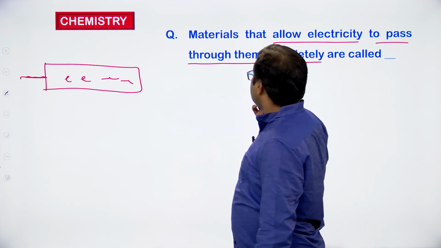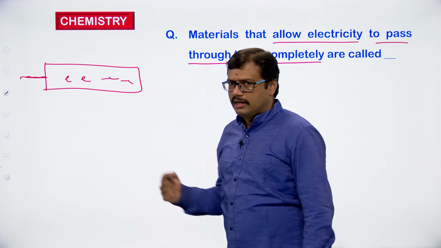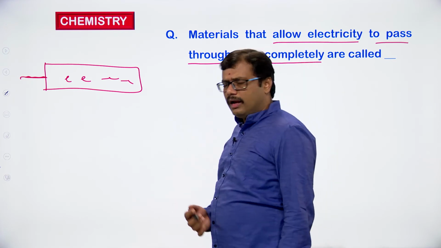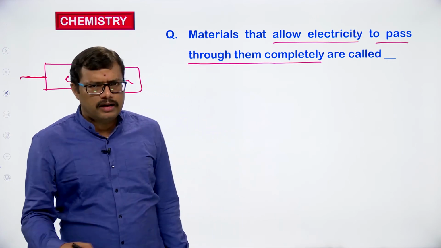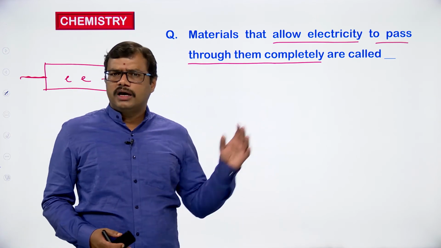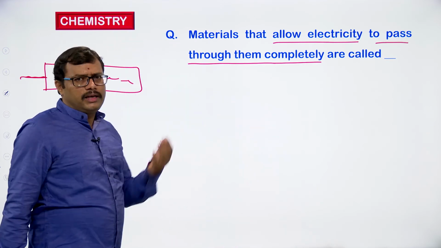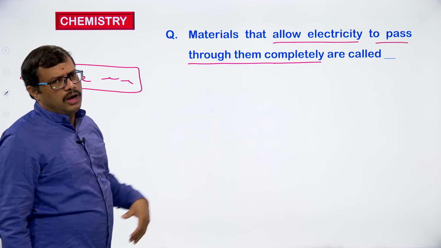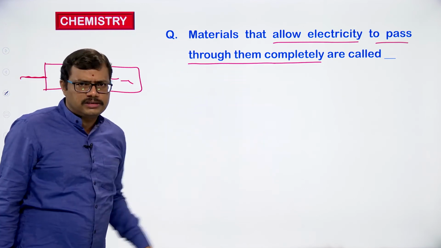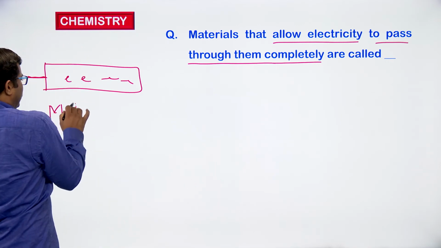Metals generally allow electricity or heat to pass through them. We have discussed that metals are good conductors of heat and electricity. So here they are asking about the materials which allow electricity to pass through them completely, without any disturbance.